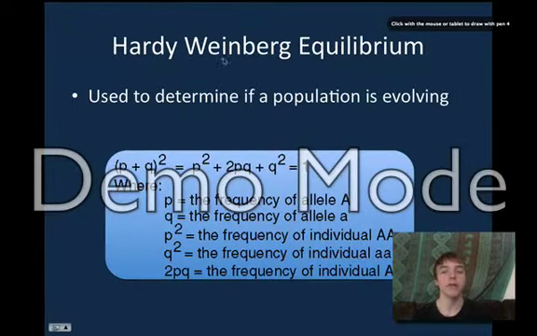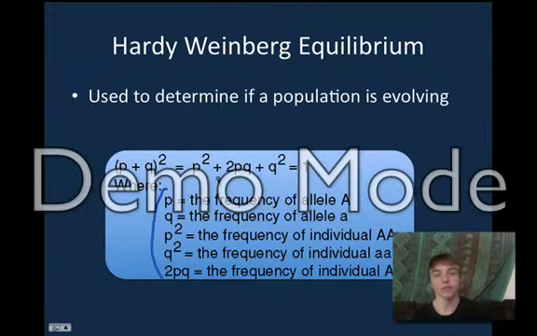So a Hardy-Weinberg equilibrium is a way to determine if a population is evolving. The equation is p squared plus 2pq plus q squared equals 1, where p is the frequency of allele A and q is the frequency of allele small a.